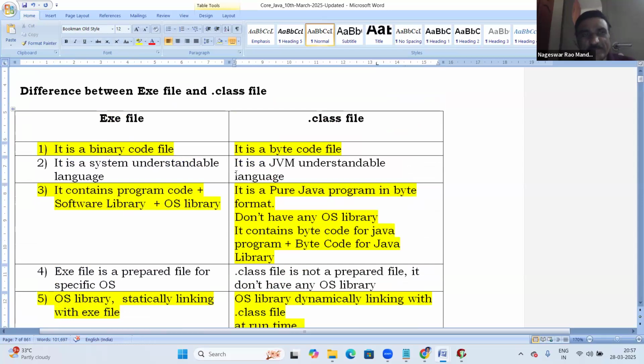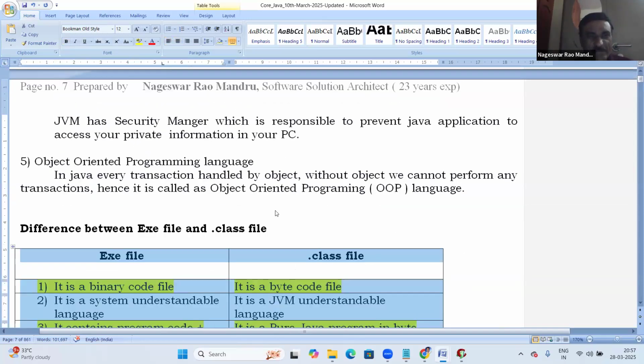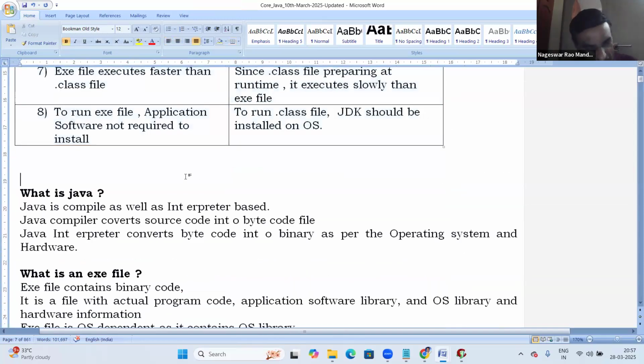So that is the difference between the exe file and the dot class file. Try this in Google: what's the difference between .exe file and .class file? If you just ask Google, you will only get two or three points, not this much information.